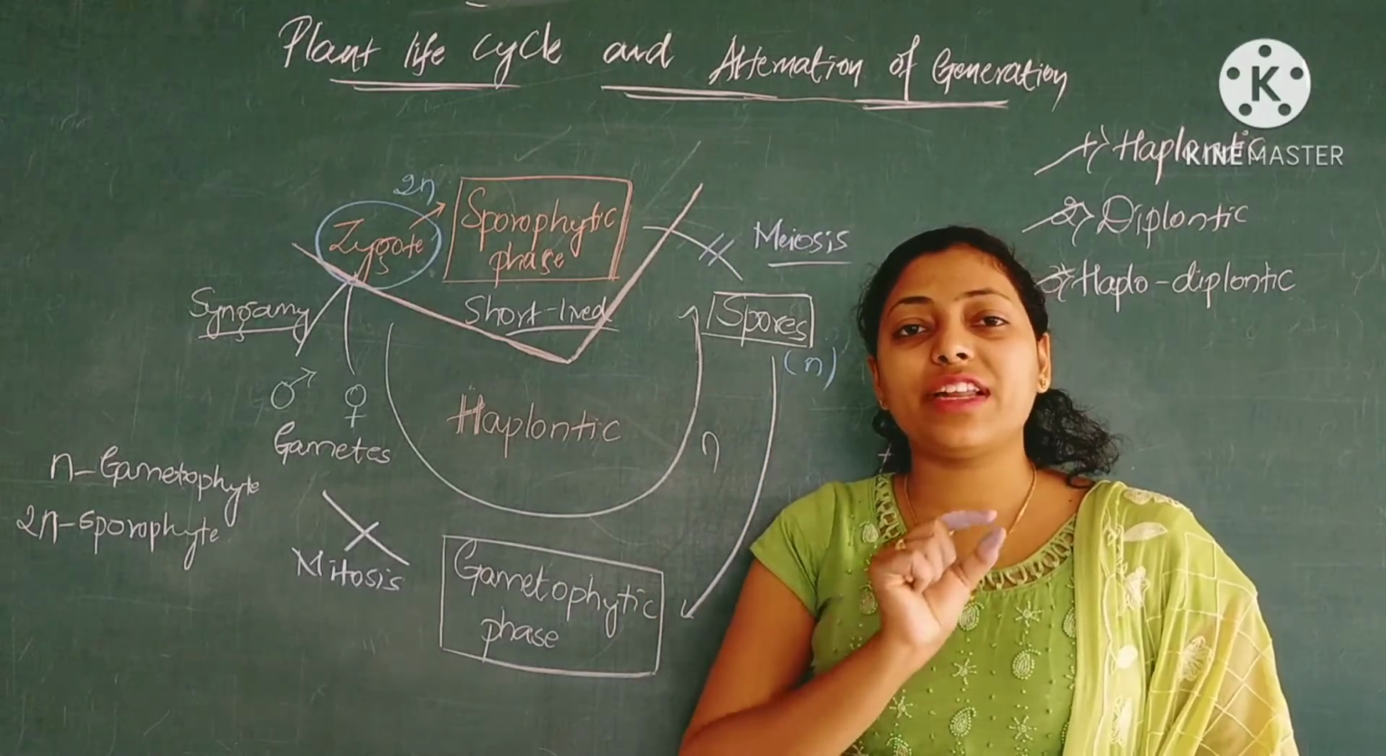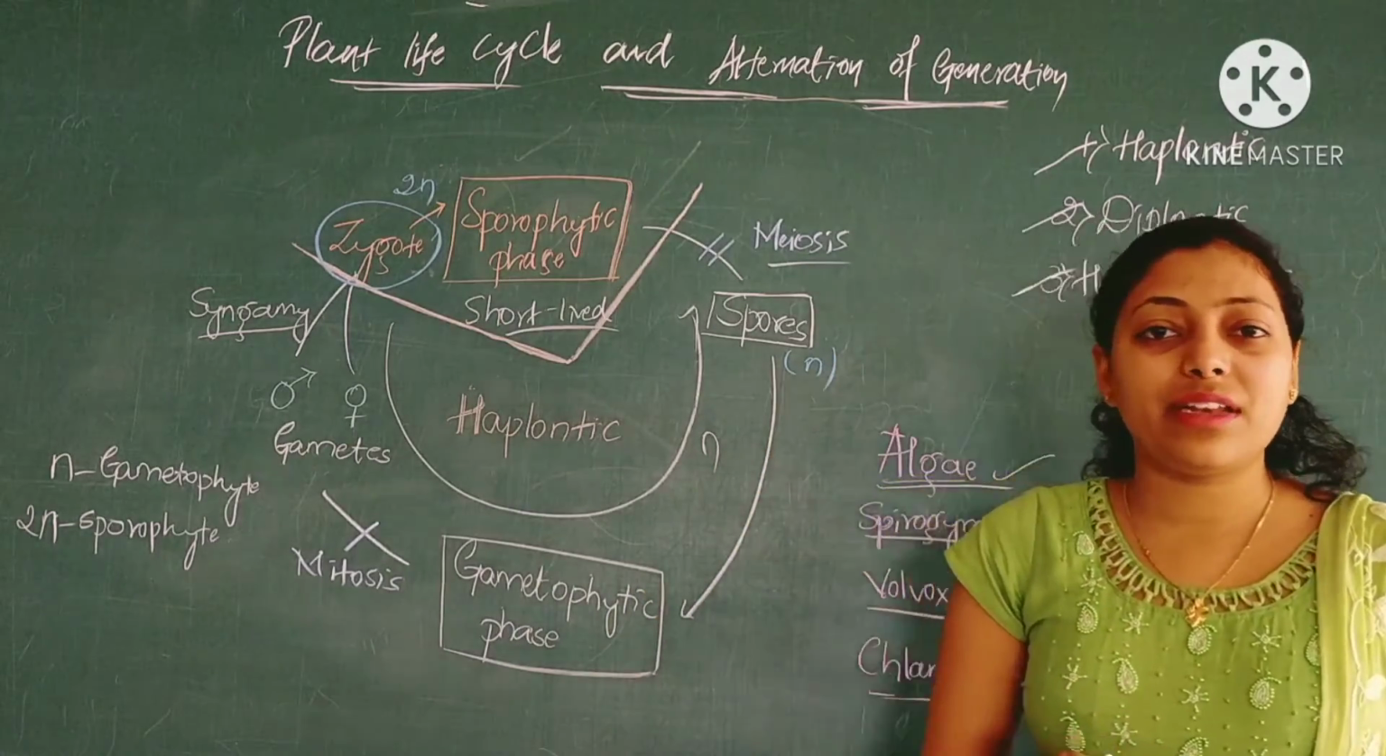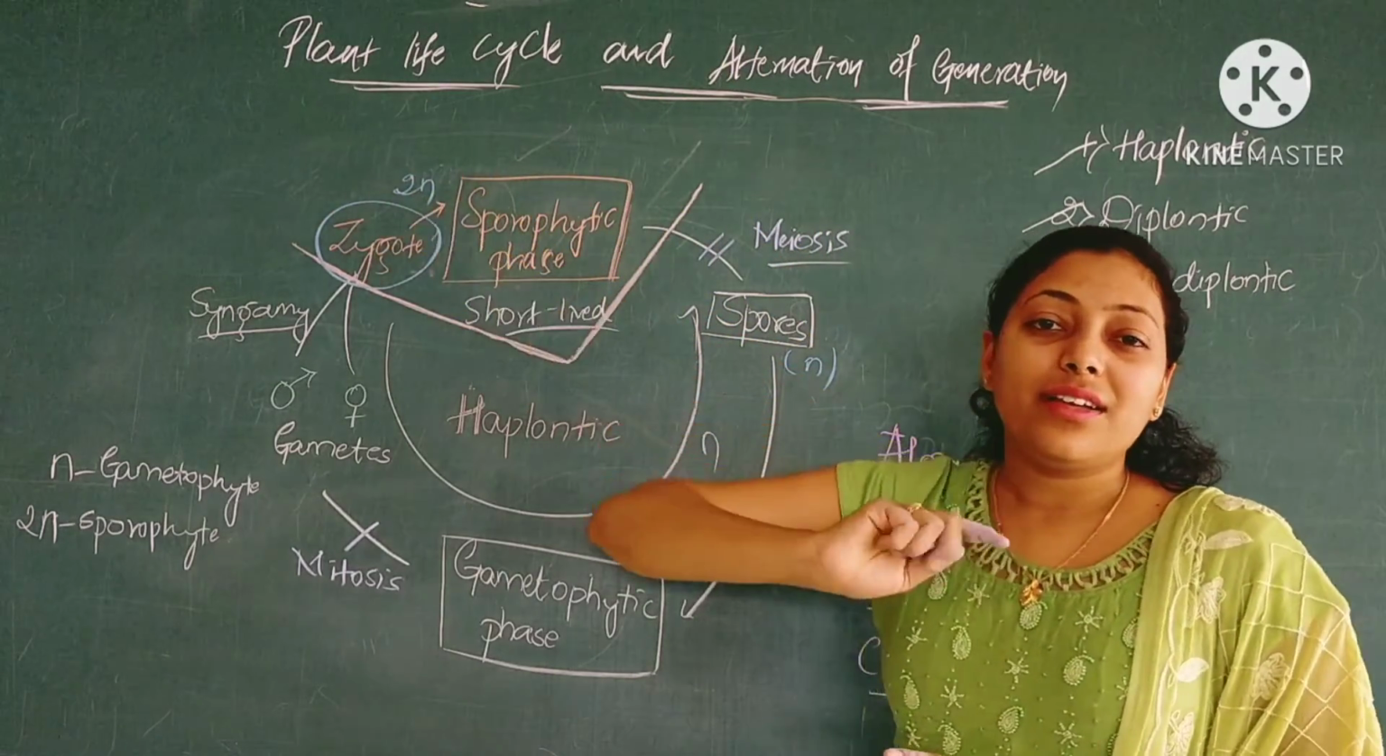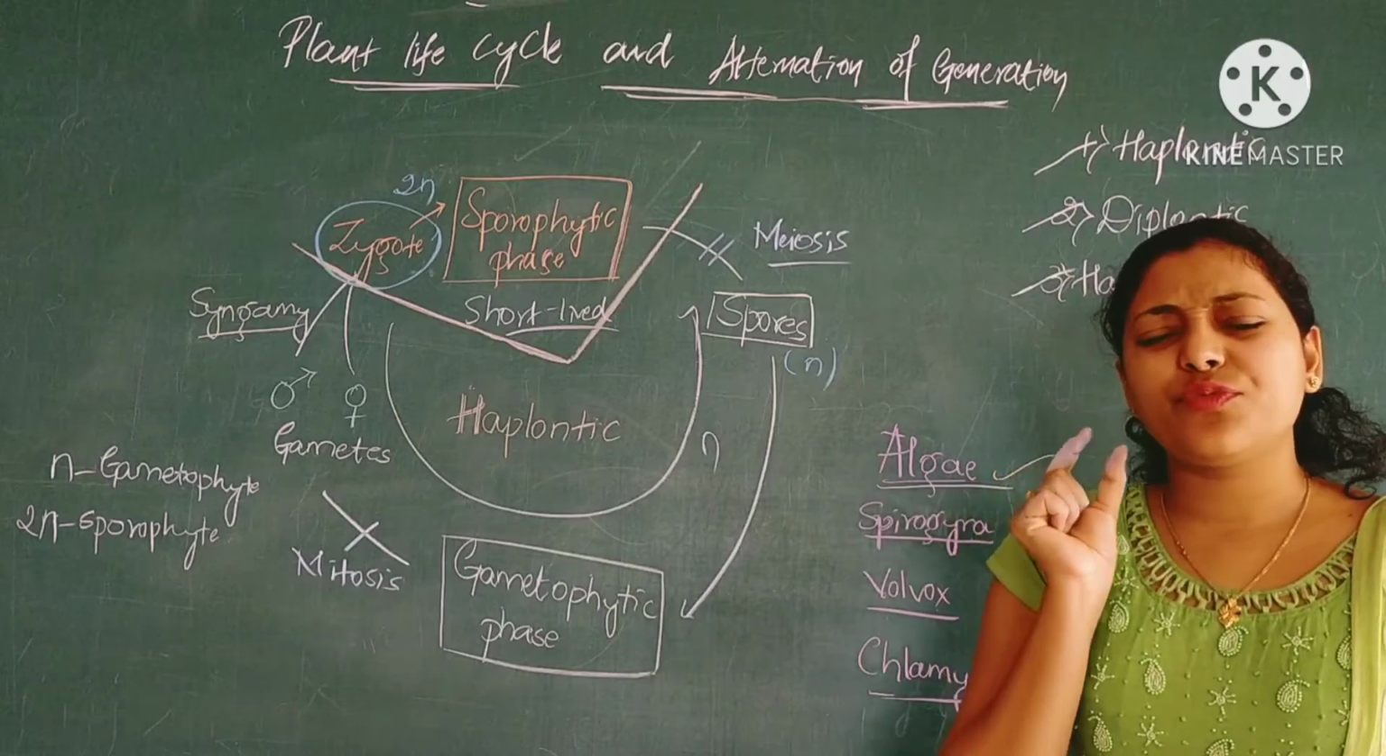Short lived means very short, we see it only for a very little time. That's why this zygote is the sporophytic phase, but it is very short lived.